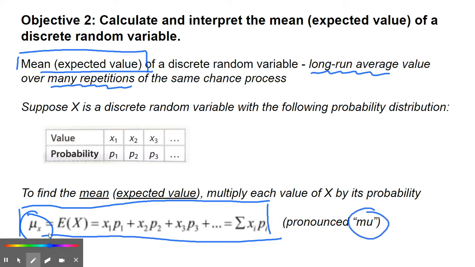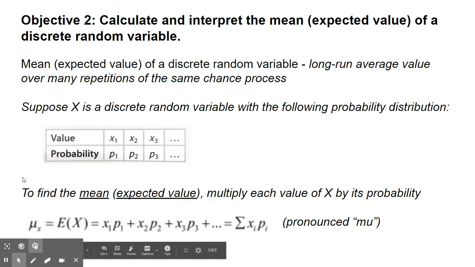So mu sub x equals, the expected value of x, is the first value times its probability plus the second value times its probability, and so on. You can ignore this notation here. This is just sigma notation if you take high level math, but it doesn't really matter. Okay, so let's see what we can do with this formula.